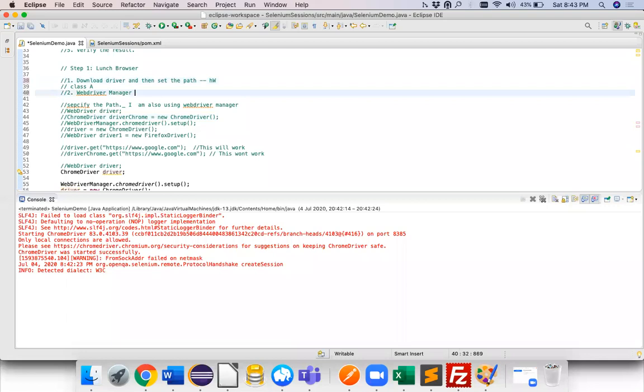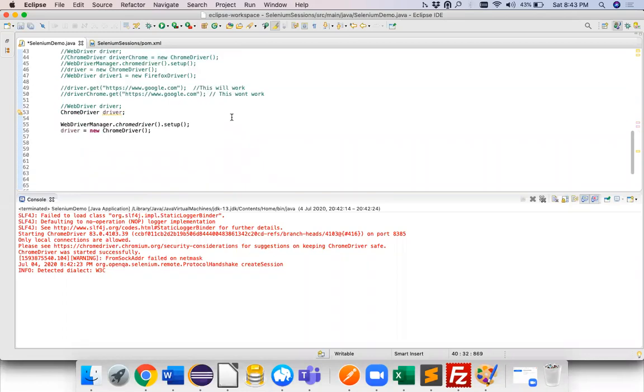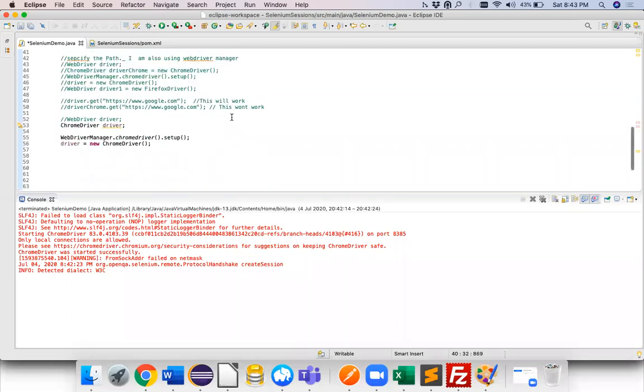Okay, so using WebDriver Manager, it will manage the path and all those things, right? What's the difference between driver and driver manager? Basically, for management purpose, if you want to test in Chrome driver, you will have to download the driver for Chrome, and then you have to specify the system property. These are the two tasks which you have to do.